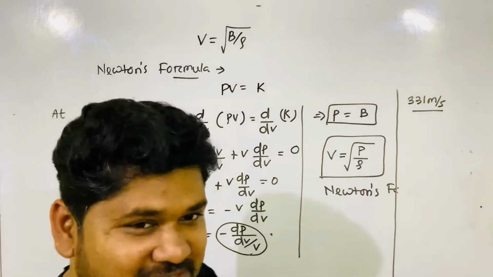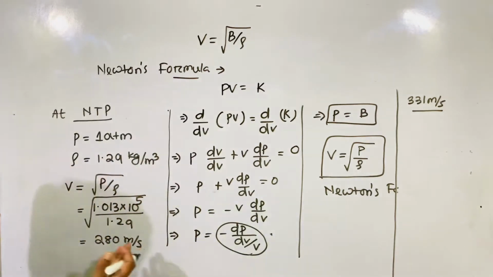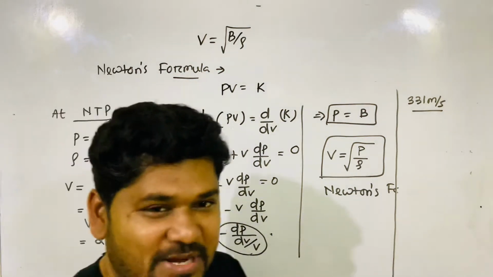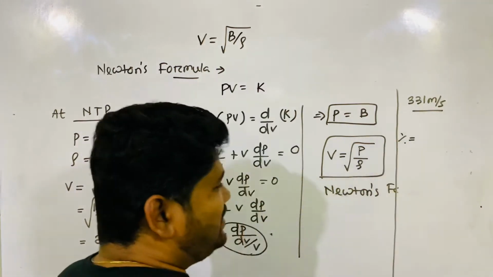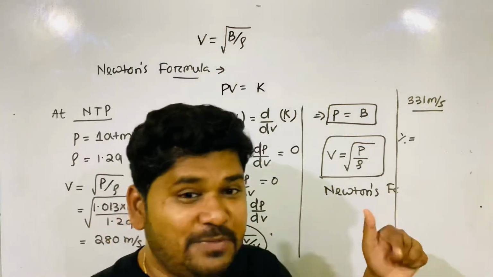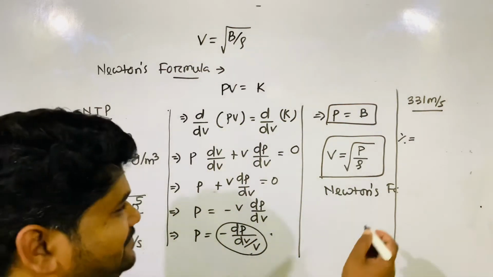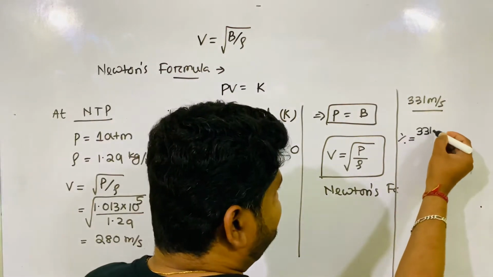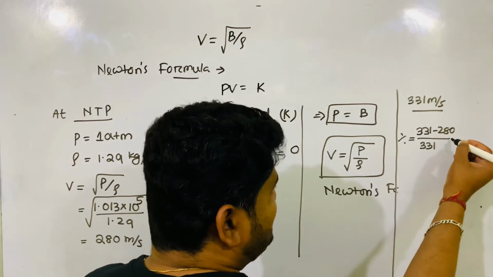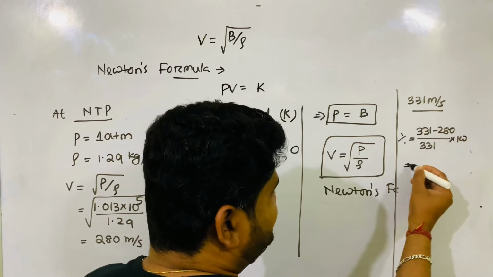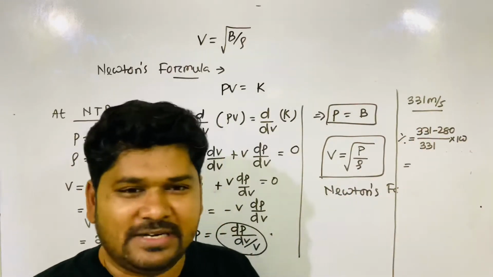Let's check the percentage of error first. How much percentage of error did Newton commit? Now let's calculate. Percentage of error is change in value by original value into 100. Change in value is 331 minus 280, by the original value 331, then into 100.